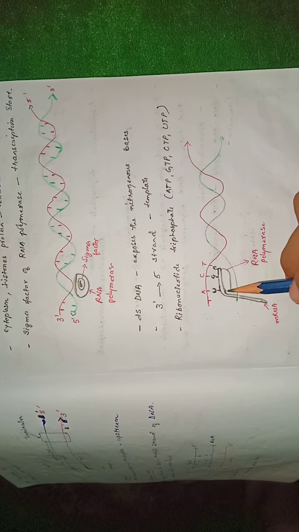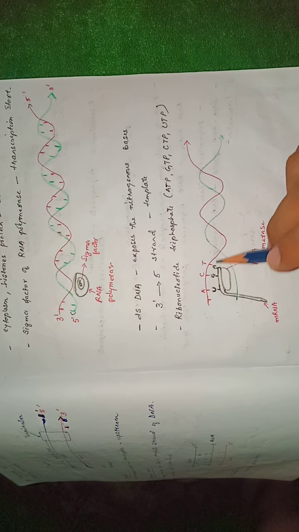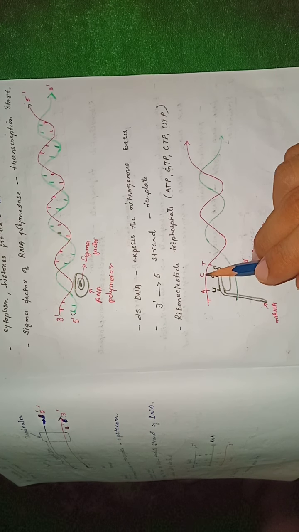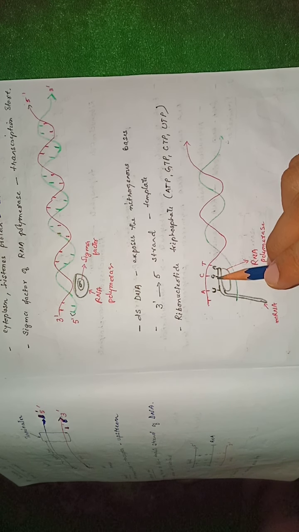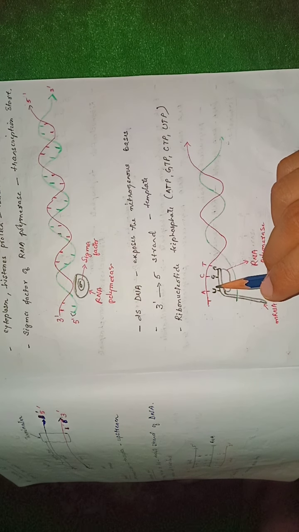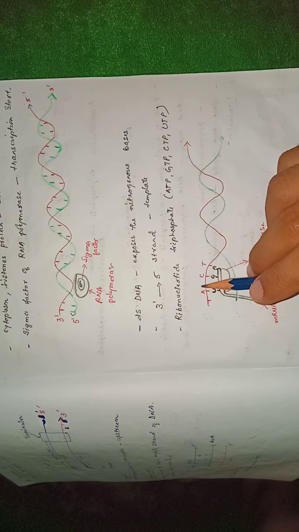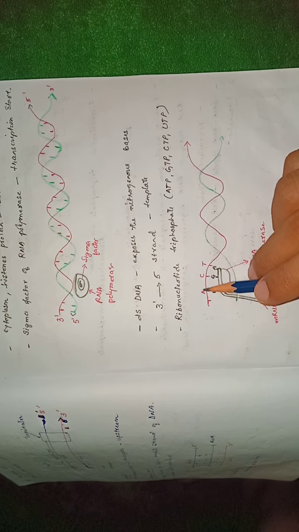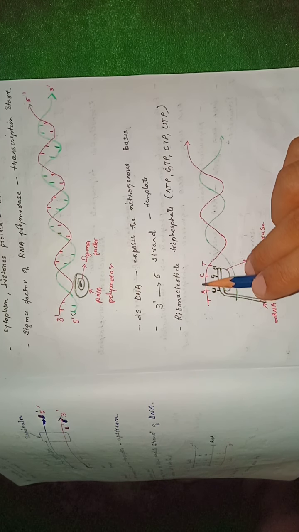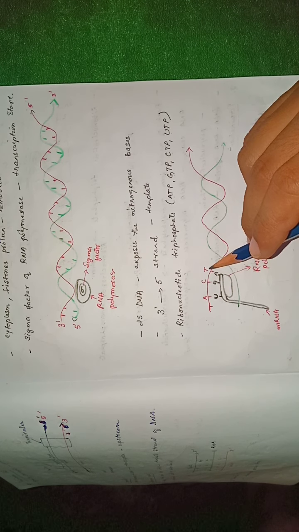Now, once this RNA polymerase comes and binds to this, it will initiate the formation of mRNA, and the bases of this RNA will be paired with the nitrogenous bases of the template strand of the DNA. So the base pairing will be on the basis of the base pairing rule.